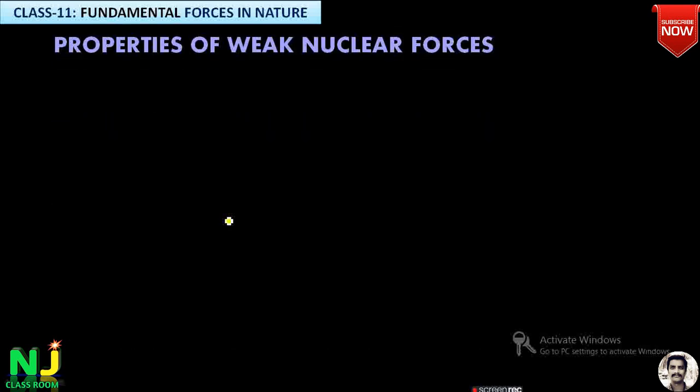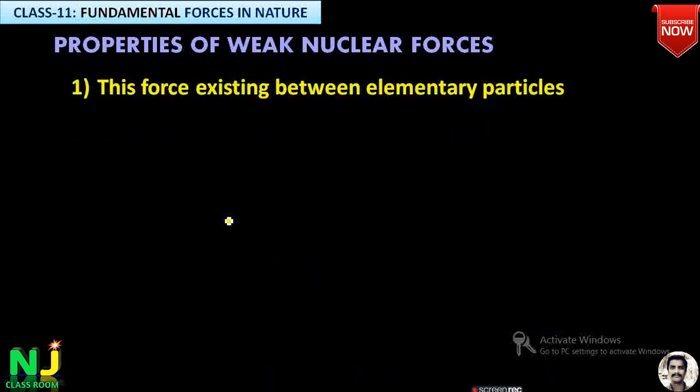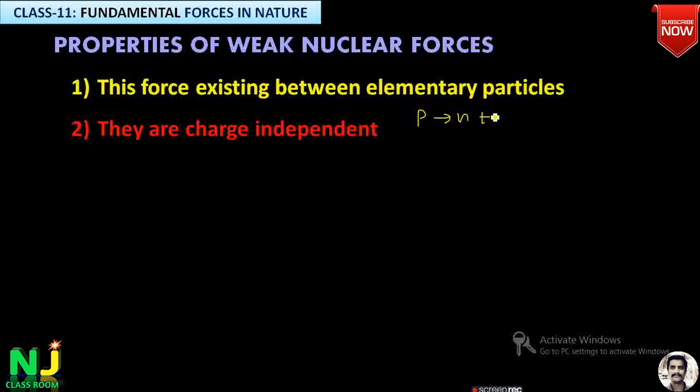Now we go for the general properties of the nuclear forces. The first property is that these forces exist between the elementary particles only. They are charge independent. Already we know that proton converted into neutron, neutron converted into proton. Remember, proton converted into neutron with positron and neutrino. Neutron converted into proton with the electron and antineutrino. In both the cases, it is independent of the charge. That is called charge independent.